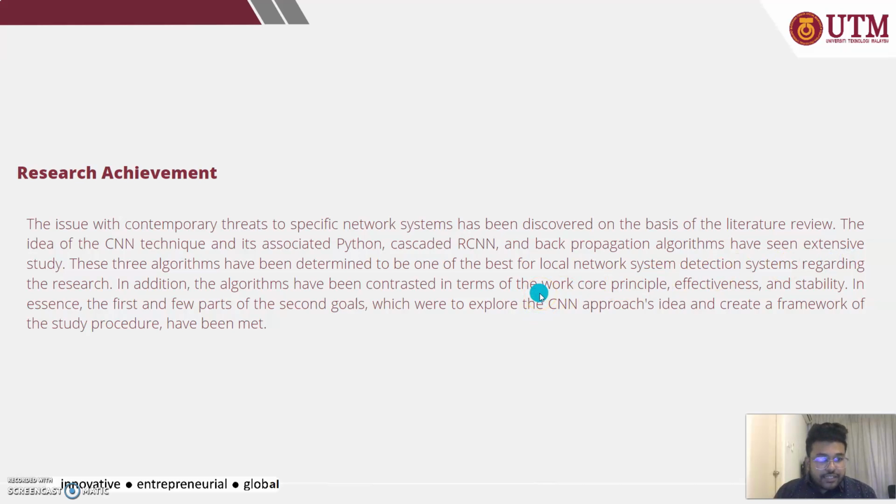So, the research achievement. The issue with contemporary threats to a specific network system has been discovered on the basis of the literature review. The idea of the CNN technique and its associated Python, cascaded RCNN, and backpropagation algorithm have seen extensive study. These three algorithms have been determined to be among the best for local network system detection. In addition, the algorithms have been contrasted in terms of core principle, effectiveness, and stability. In essence, the first and a few parts of the second goals, which were to explore the CNN approaches idea and create a framework of the study procedure, have been met already.